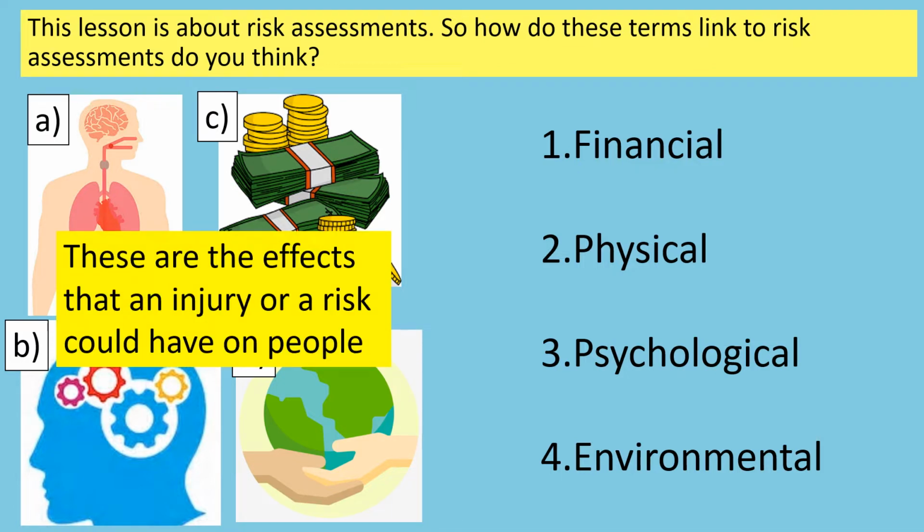They all link to the term risk assessment because these are the effects that can occur if an injury happens. So that's what they are called, the effects of a hazard. We're going to talk about hazards and risks later on, but this is not new information. This is something we've done before. But you may not have seen these effects of hazards before: financial, physical, psychological, environmental.